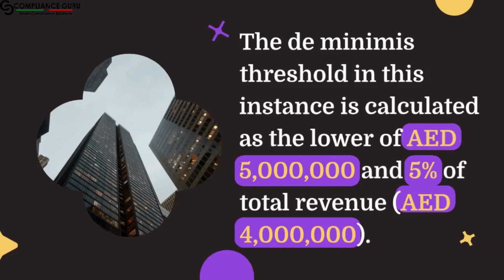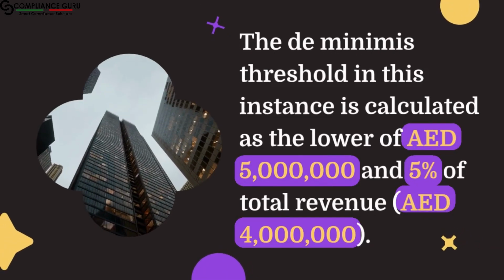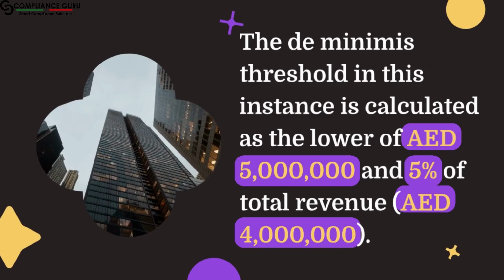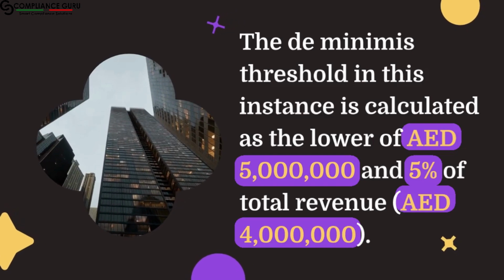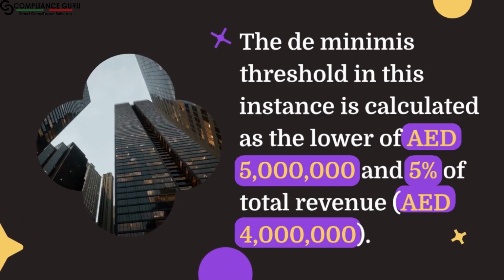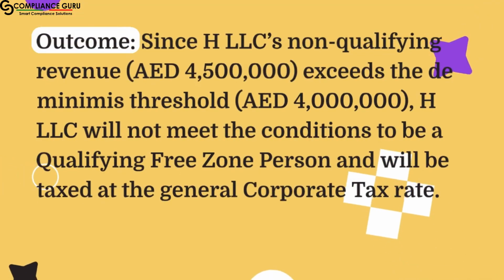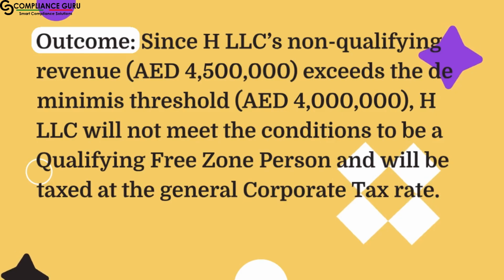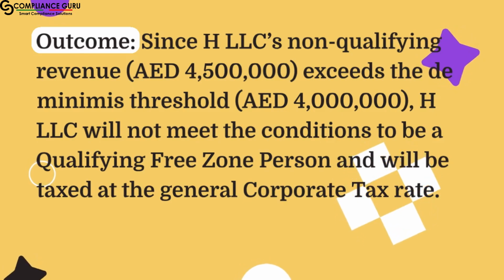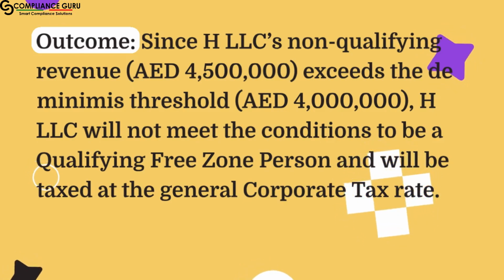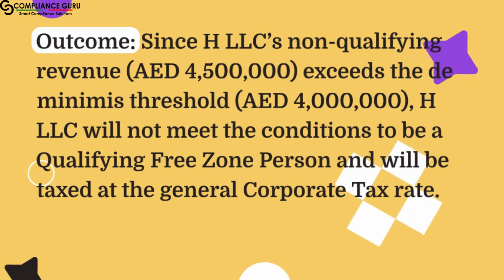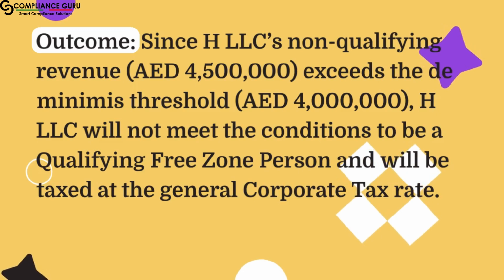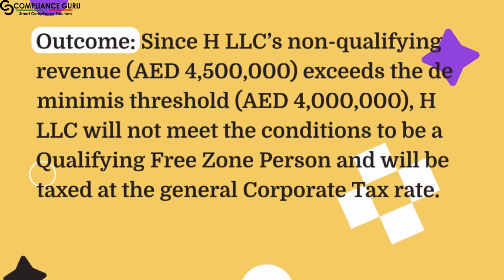The de minimis threshold in this instance is calculated as the lower of AED 5 million and 5% of total revenue, AED 4 million. Outcome: since HLLC's non-qualifying revenue, AED 4,500,000, exceeds the de minimis threshold, AED 4 million, HLLC will not meet the conditions to be a qualifying free zone person and will be taxed at the general corporate tax rate.